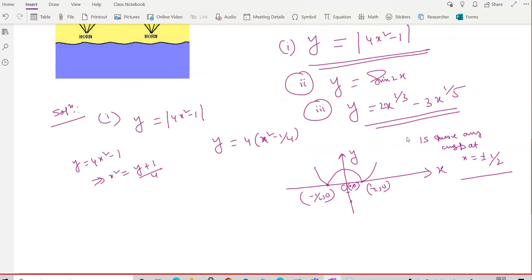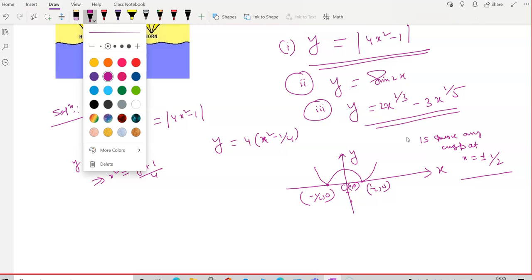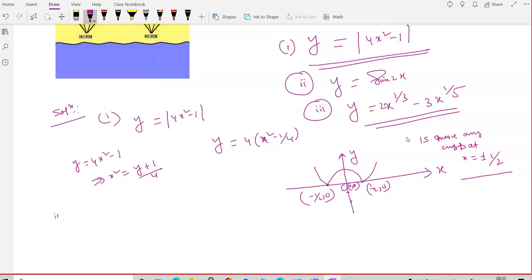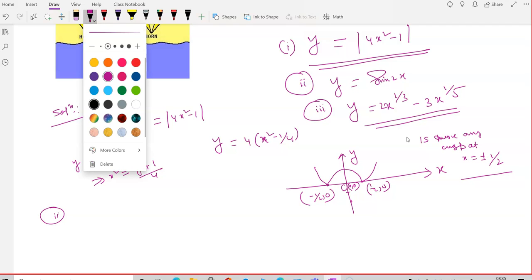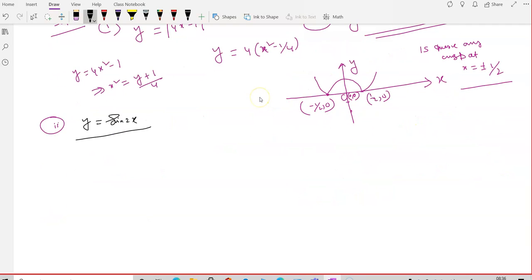Do you think for sine 2x there is a cusp? Try to plot the graph of y equal to sine 2x and then decide. You all know how to plot it.